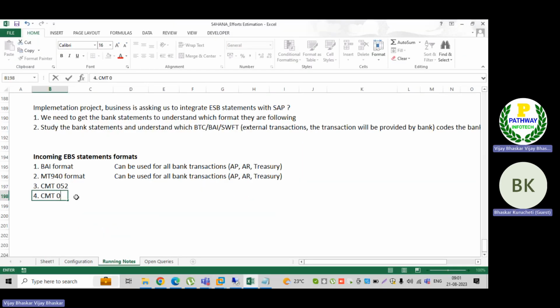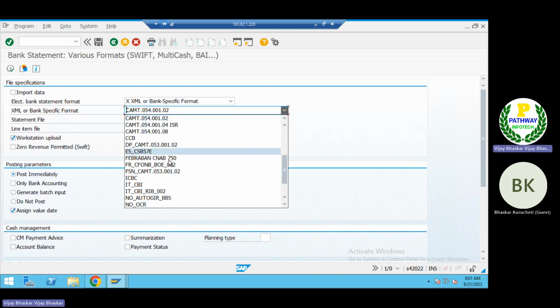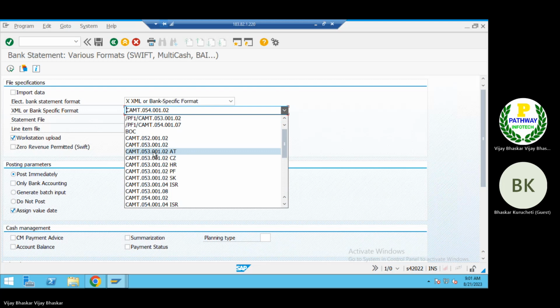So CMT 053 is also there, then the fifth is CMT 054. Most of the cases we can use the formats from this statement. Again, we need to choose which format to use.